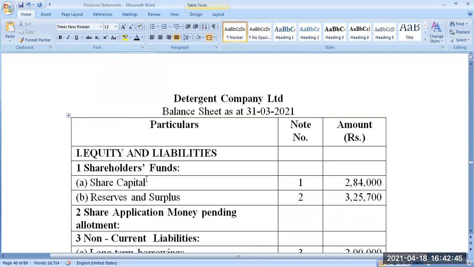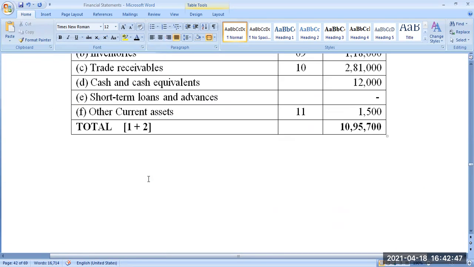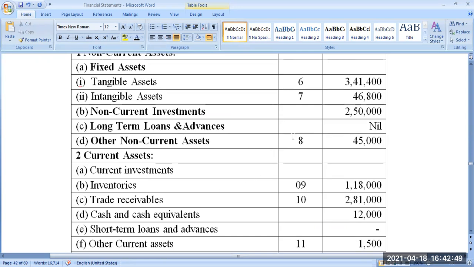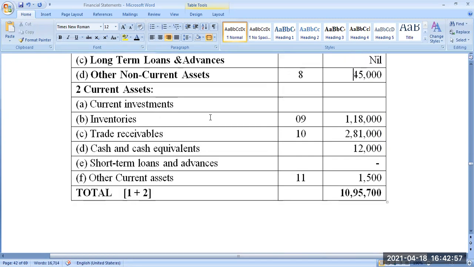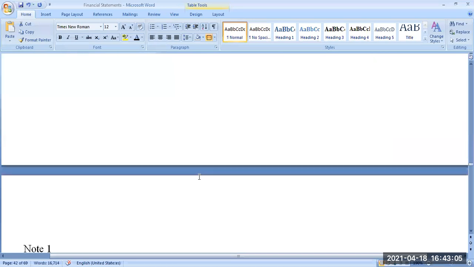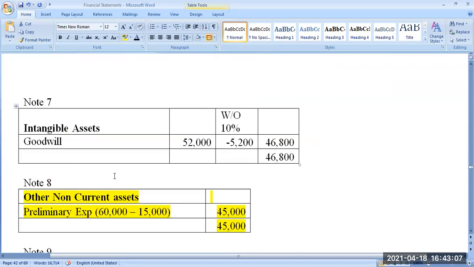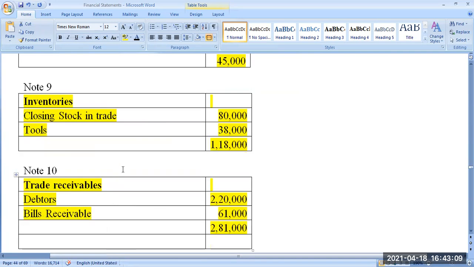The next stage is, one more 5 minutes. Let us finish it. Yeah. Now non-current investment is over. Other non-current asset is also over. Inventories, you are explaining, sir. Yeah, no problem. Inventory is two things: one is closing stock, another one is tools. Put together it is 1,18,000. Inventory put together is 1,18,000 that you have taken here.